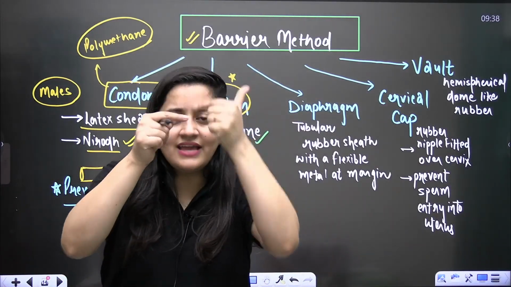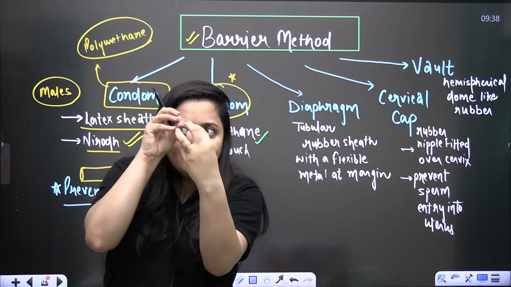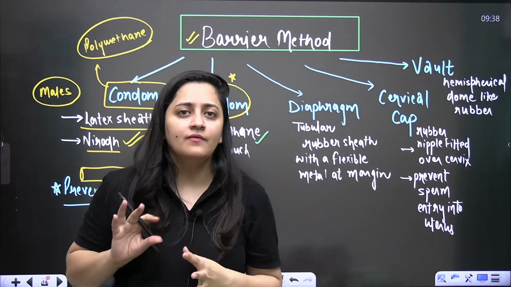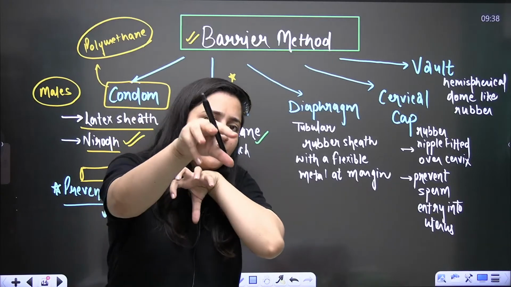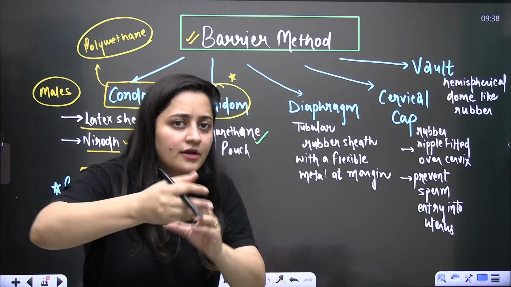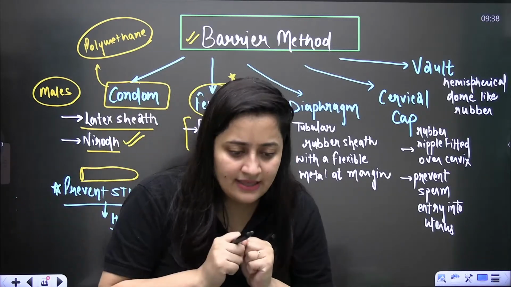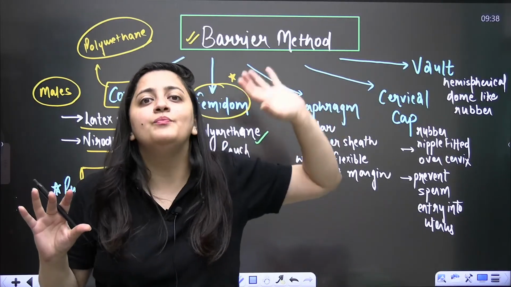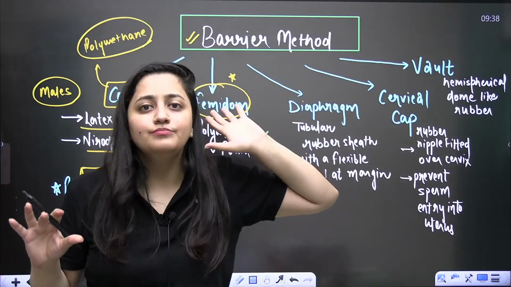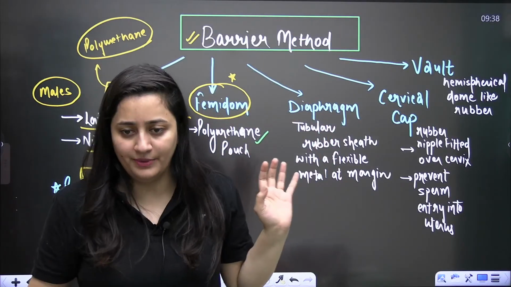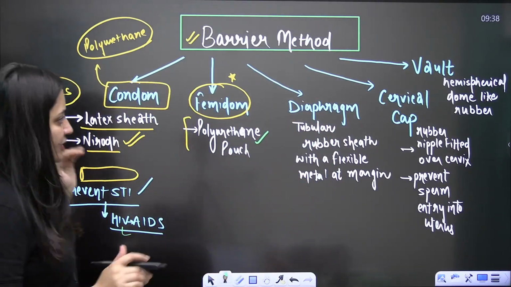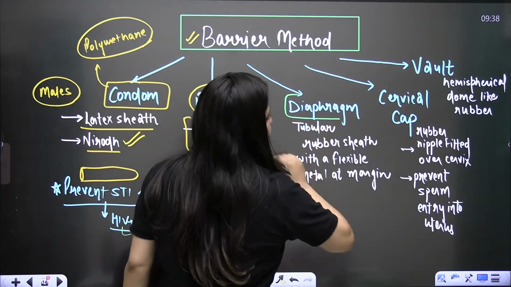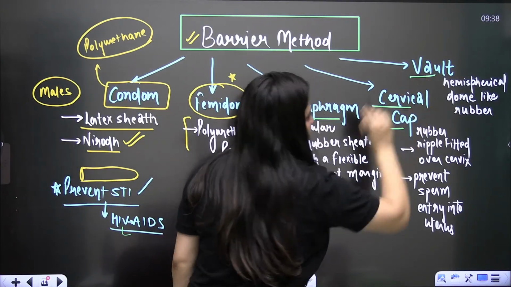There will be a ring there, and that will be inserted in the female vagina. So when there is sexual intercourse, the semen will get collected there. Again, it will not pass into the uterus and then the fallopian tube. Clear? Female femidoms.